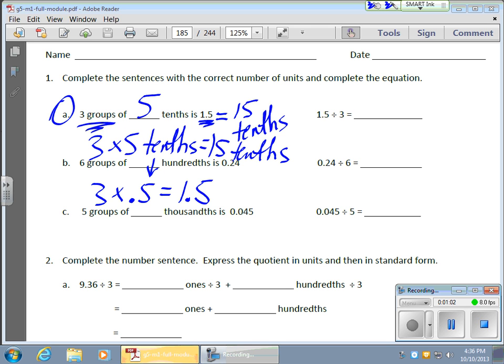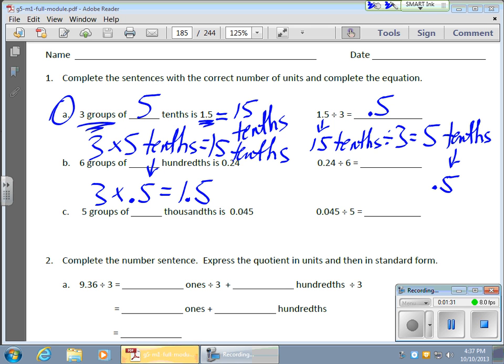All right. Looking across to the next problem, here we have 1.5 divided by 3 equals some number. Well, if I can turn this into tenths and say, wait a minute, this is really 15 tenths dividing by 3, and that's going to give me, well, 5 tenths. And 5 tenths in standard form will look like this. So my answer, 0.5. Okay, so far so good. That's kind of how it works.